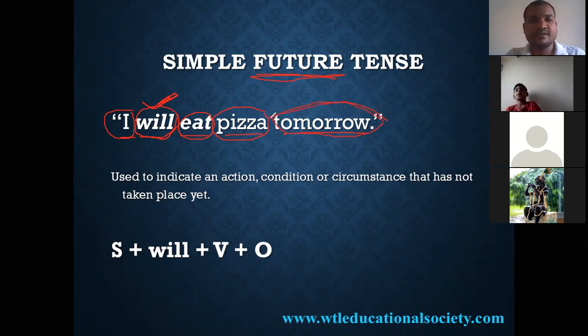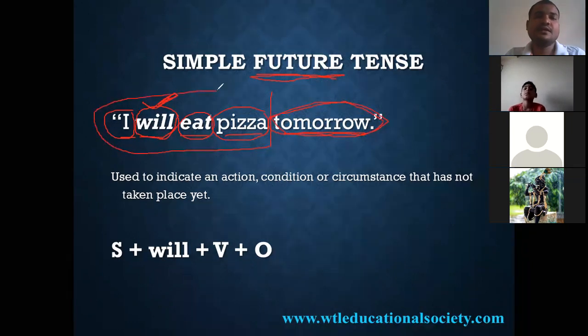It's a time frame, future tense. So I will eat pizza tomorrow. You should mention this: I will eat pizza. Right? Here, will indicates future.